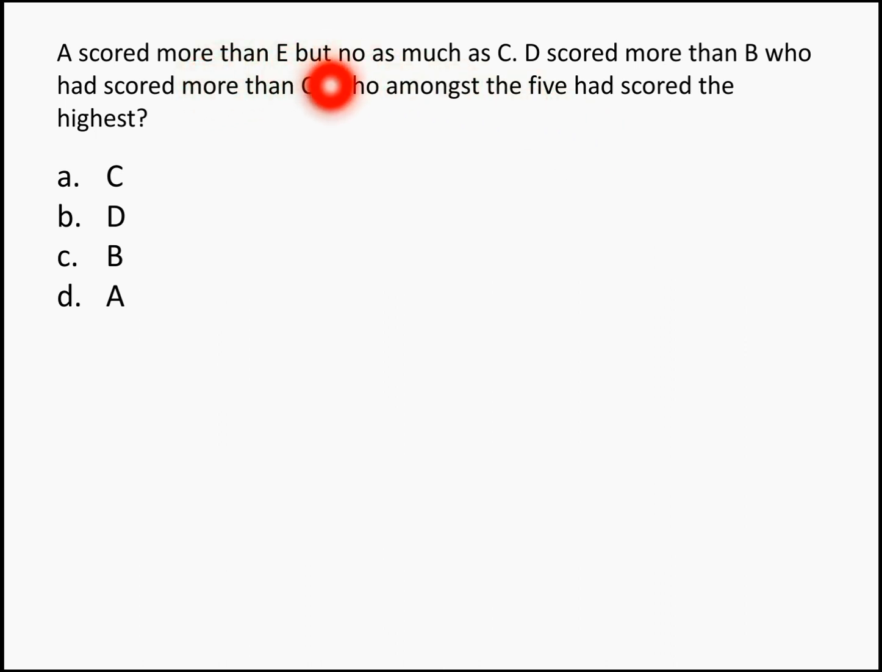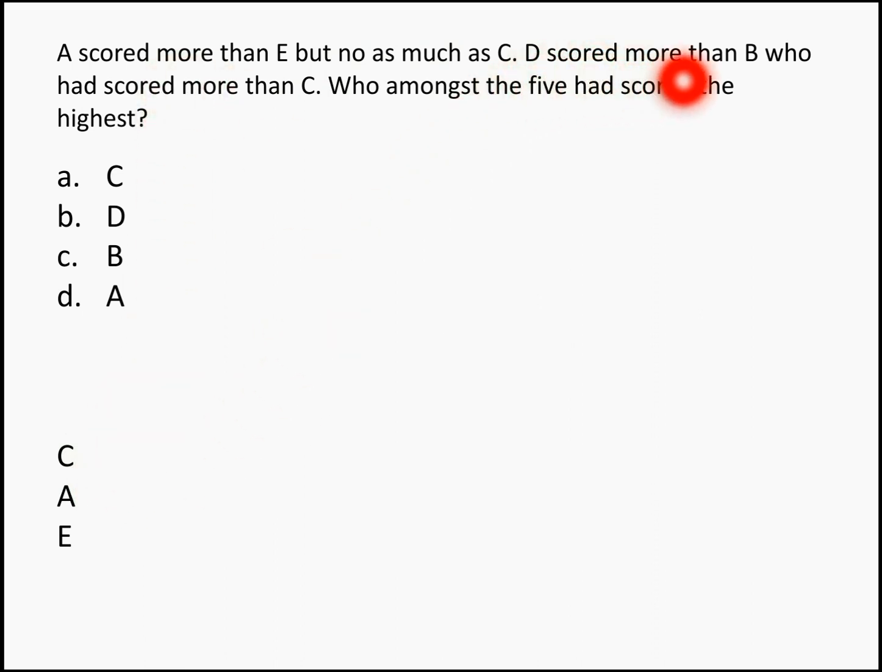A scored more than E but not as much as C, right? D scored more than B, who had scored more than C. Who amongst the 5 had scored the highest? So this becomes your option. A scored more than E but not as much as C, which means A should be lesser than C and higher than E. So this is how your first data is converted.